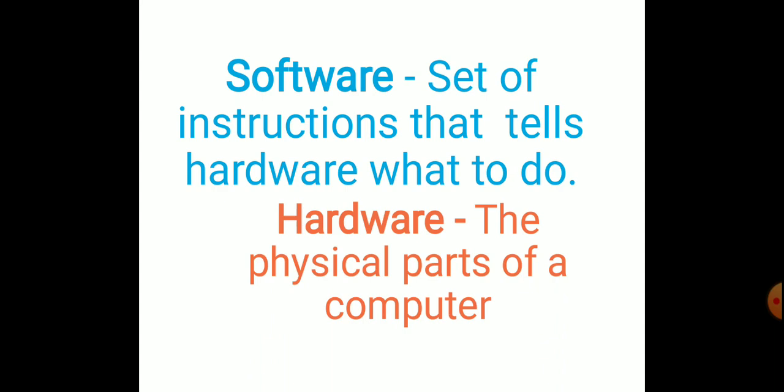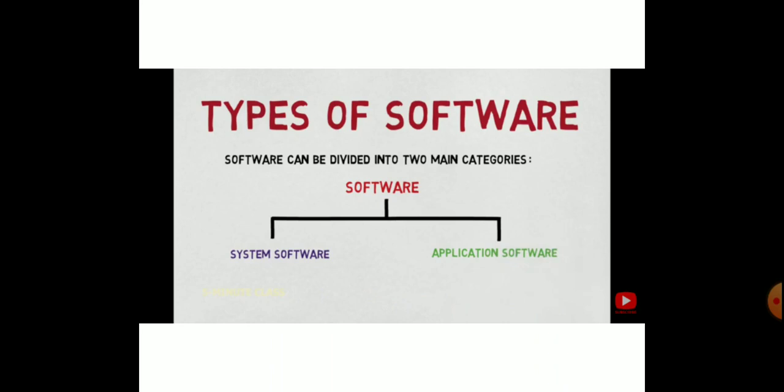Okay, we will go to the next slide. Okay, now we learned what a software is. That is a set of programs which makes a hardware do something meaningful. Okay. Now what are the types of software? Yes, the software is further classified into two types. That is application software and another one is, yes, system software.